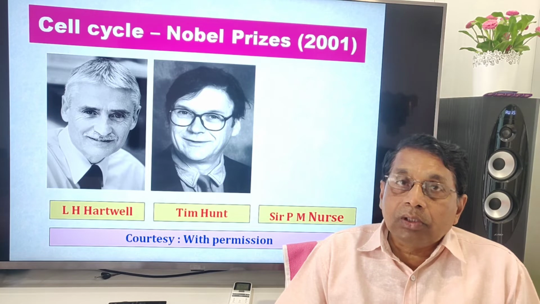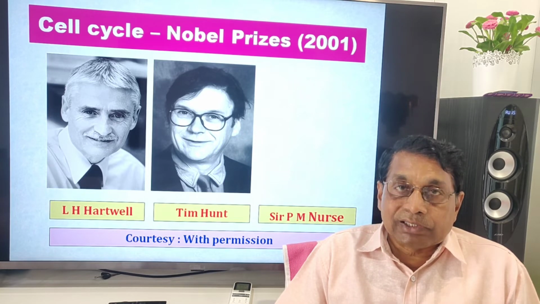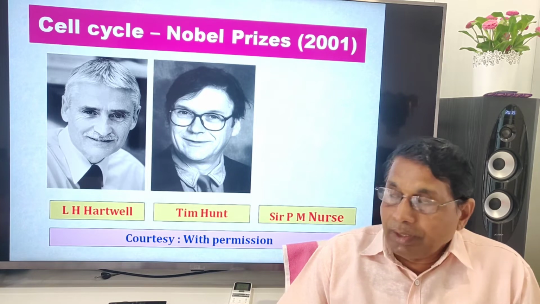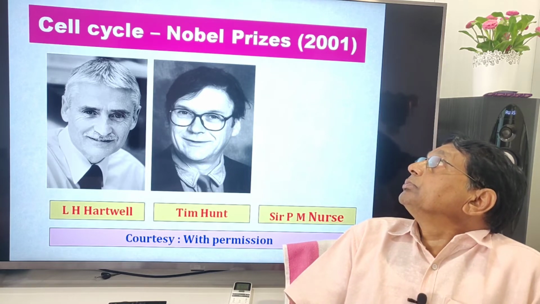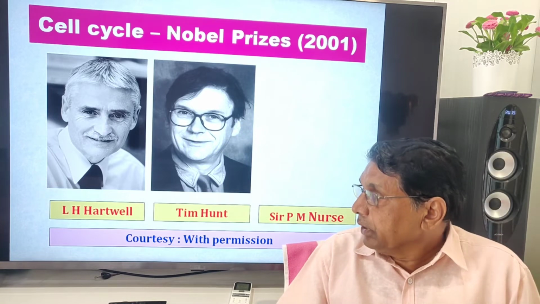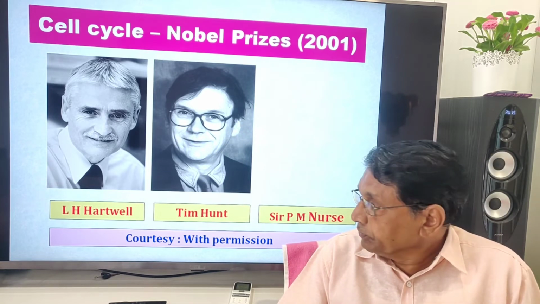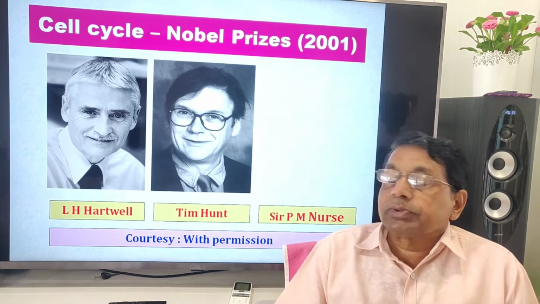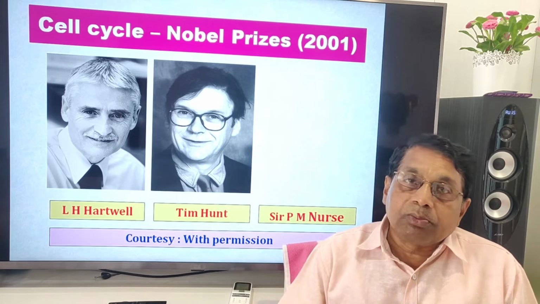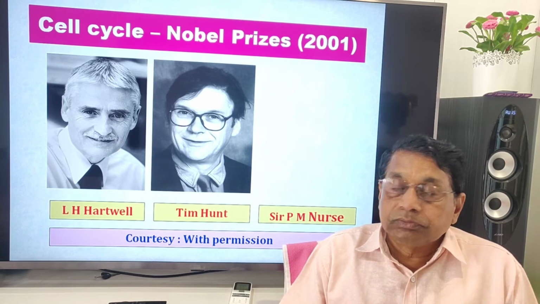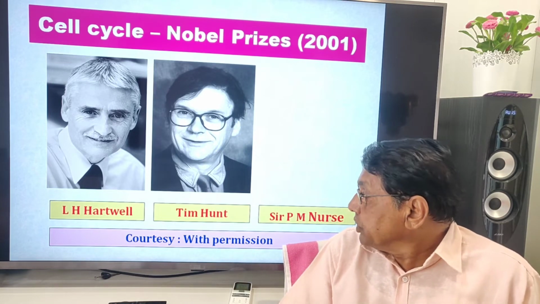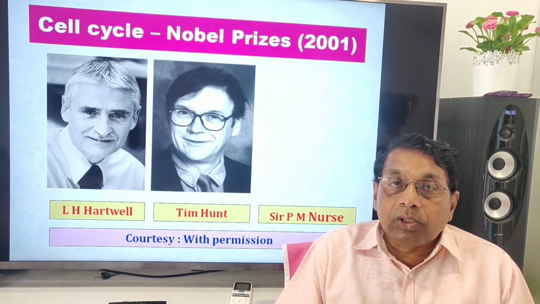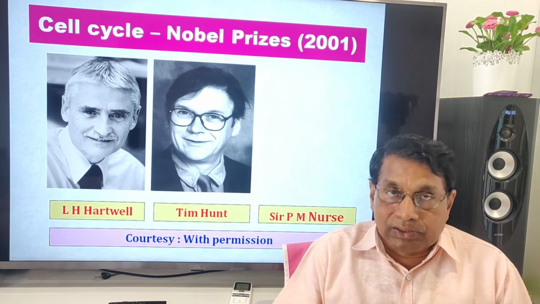While working on the details of the cell cycle, 3 biologists have got the Nobel Award in 2001: L.H. Hartwell, Tim Hunt, and P.M. Nurse, for working out the details of the cell cycle.